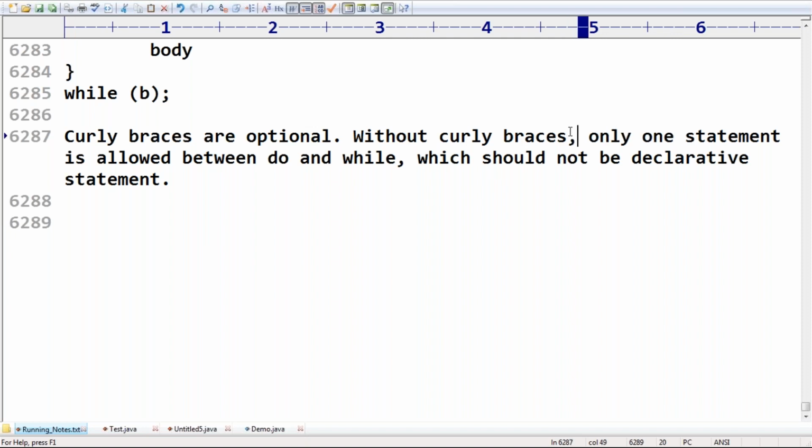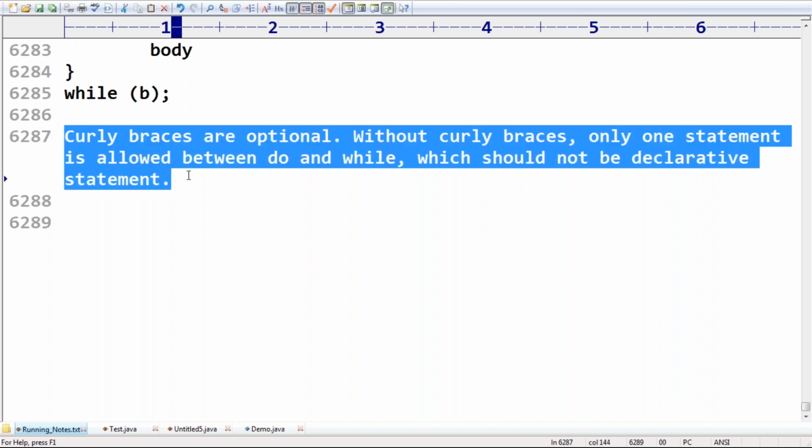Only one statement is allowed between do and while. Remember this. Here curly braces are optional. Without the curly braces, only one statement is allowed between do and while, which should not be a declarative statement. Okay, that's all. Somewhere we covered these points already.